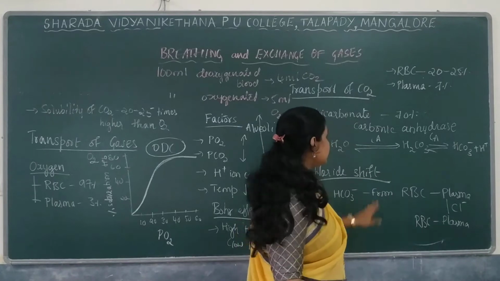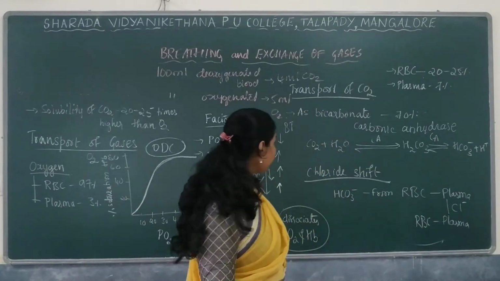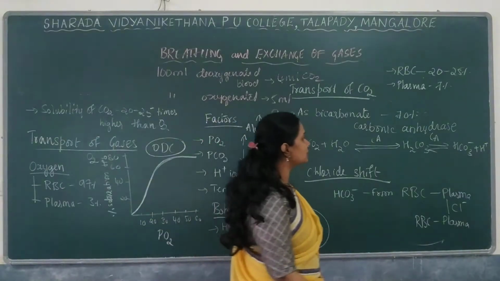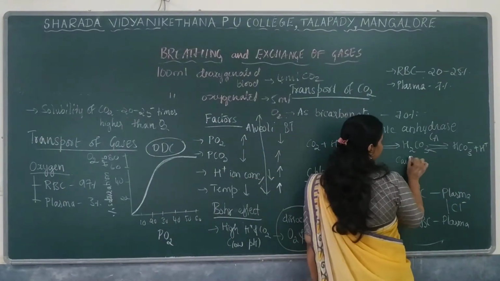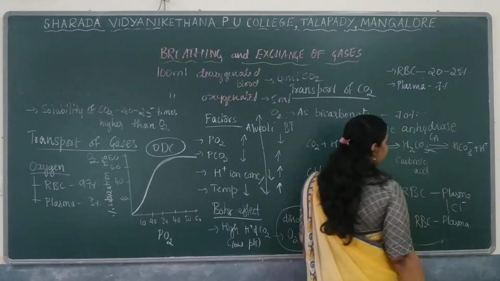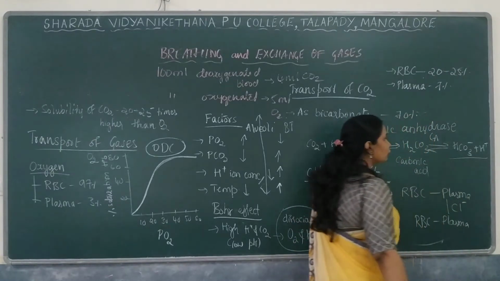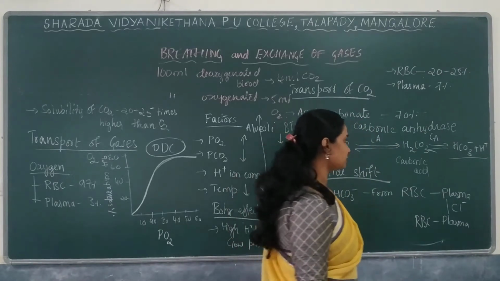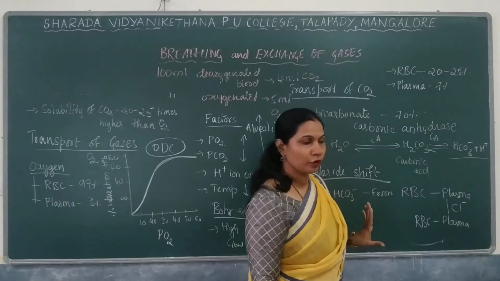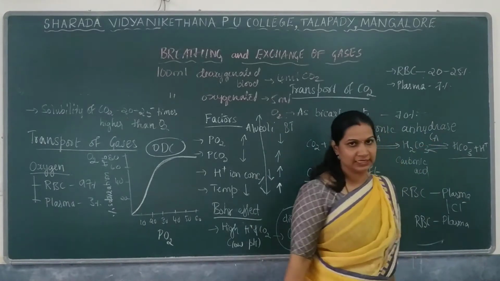In the presence of carbonic anhydrase, carbon dioxide combines with water and forms carbonic acid. Carbonic acid is unstable and will dissociate into bicarbonate, HCO3 minus, as well as H plus.